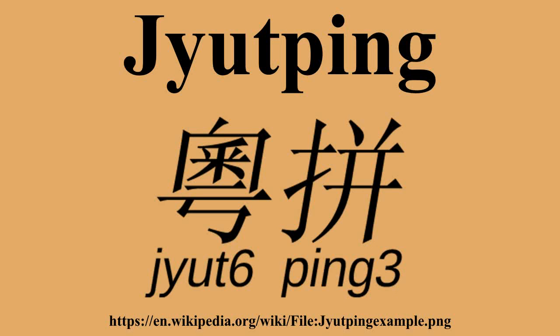Examples. Sample transcription of one of the 300 Tang poems. Jyutping input method. The Jyutping method refers to a family of input methods based on the Jyutping romanization system. The Jyutping method allows a user to input Chinese characters by entering the Jyutping of a Chinese character and then presenting the user with a list of possible characters with that pronunciation.